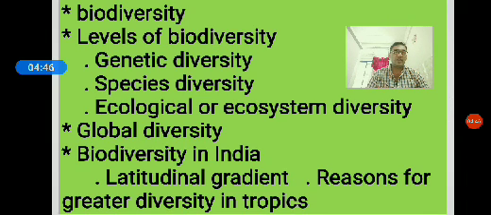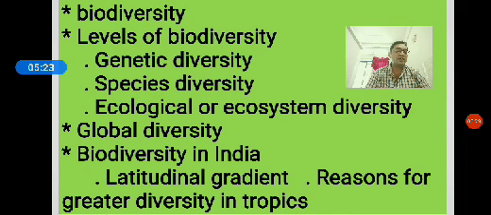Then we studied in the previous class patterns of biodiversity. In the equator or tropical region, we see more species variety compared to the polar or temperate region. Because in the tropical or equator region, the climatic conditions are favorable for the growth of plants and adaptation of animals.